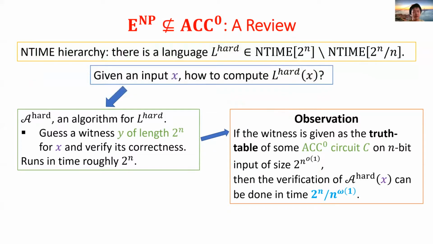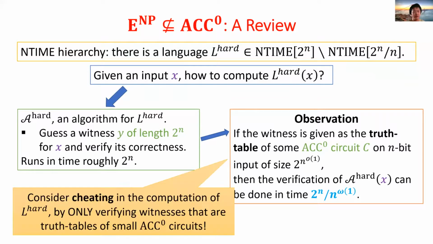So given this claim, we consider the possibility of cheating in the computation of L_hard by only verifying witnesses that are truth tables of small ACC circuits. Of course, we know that we cannot really compute L_hard by doing so, or we will contradict the nondeterministic time hierarchy theorem. We will show later that the failure of the cheating algorithm indicates that a correct witness corresponds to a hard function against small ACC0 circuits.